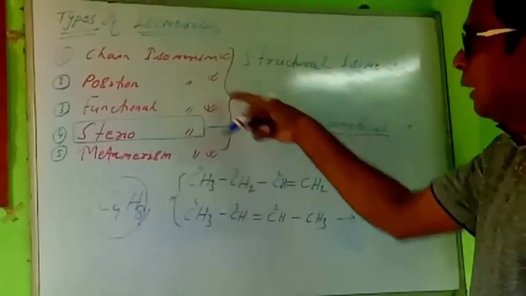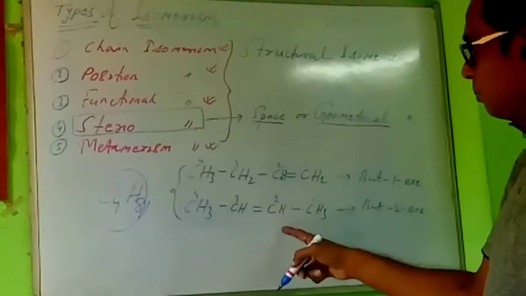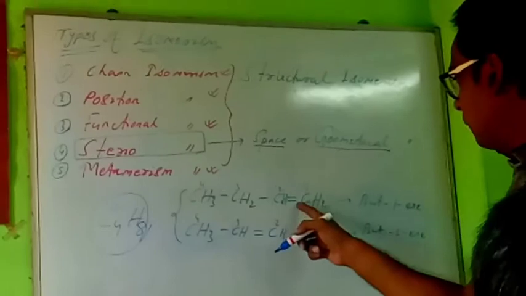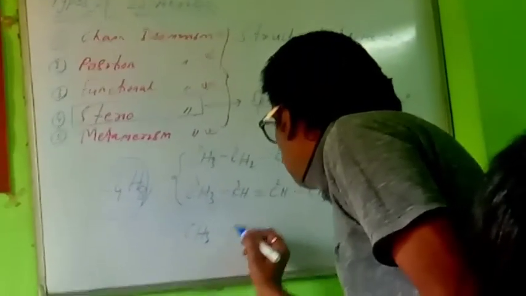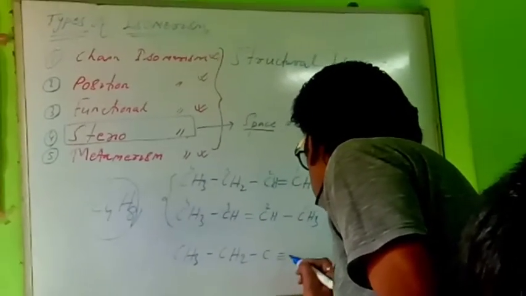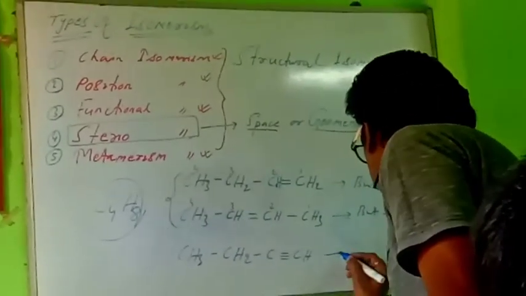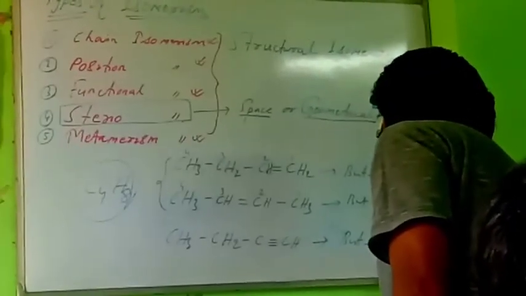Position isomerism is clear? It means the position of a double bond or triple bond or functional group. Here I have given the double bond. If it changes like this, suppose CH3, this is CH2, then C, triple bond here, then CH. What is the name? This will be but-1-yne because a triple bond is present.